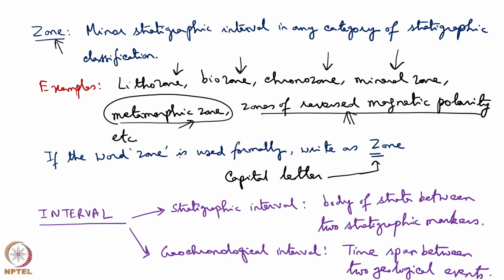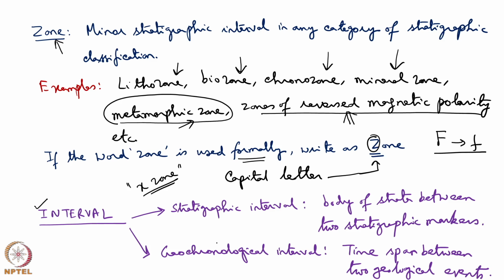If the word Zone is used formally, then Z has to be capital, and if the word zone is used informally, then let us say X zone. This means it is an informal term, but as I told you, the international publishers' proofreaders are rampantly changing capital F of Formation to small f. So, one has to be very alert.